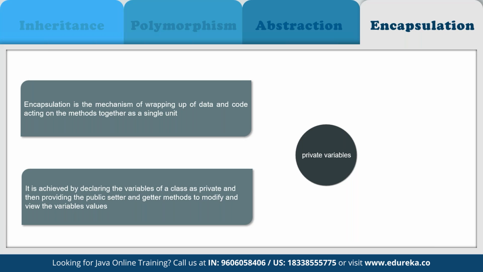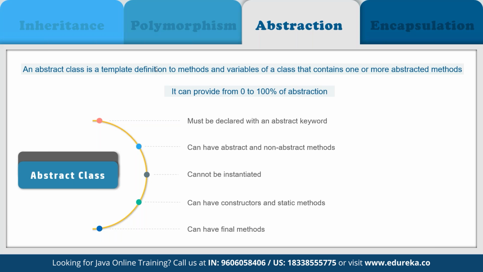Through encapsulation, the methods and variables of an object are well hidden and safe from any unwanted modification. Now let's come back to our encapsulation method. Encapsulation is basically achieved by either declaring the variables of a class as private, or by providing public setter and getter methods to modify and view the variable values. So we can do both things.